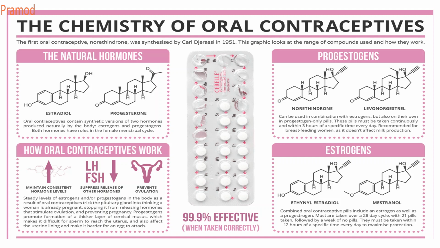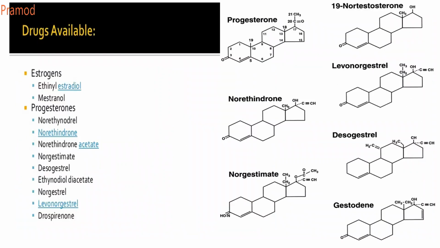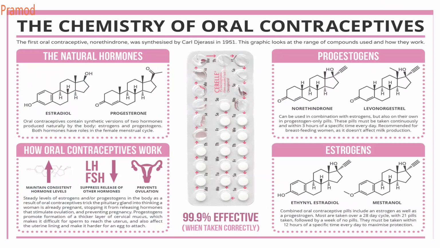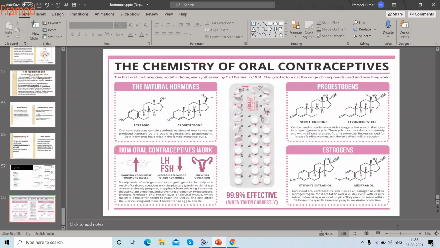Okay, ethinyl estradiol and mestranol. Mestranol is an example where there is an ethynyl group at the C17 carbon of your estradiol. And the OH is converted to a methoxy ether. So that is your mestranol. Okay, so these are the drugs which are used in oral contraceptives.